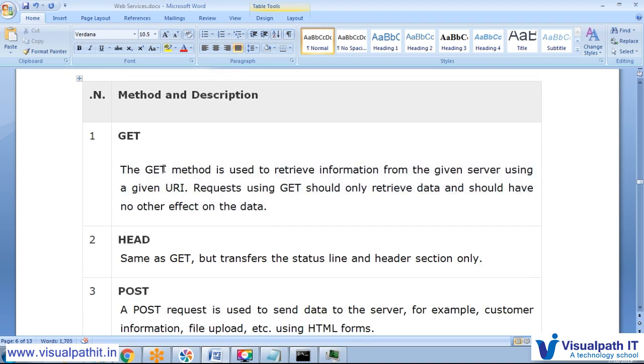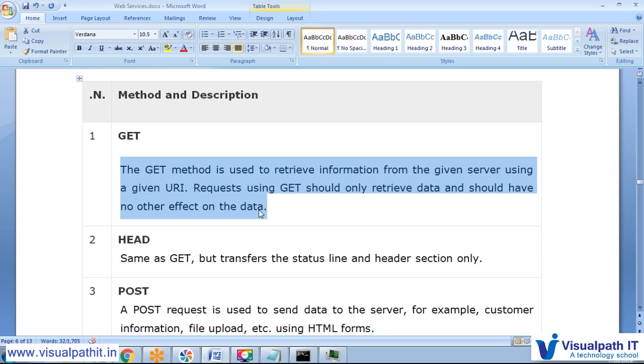Through GET we are not going to delete, we are not modifying the data, and we are not creating anything new in the databases. So GET means just the information we would like.